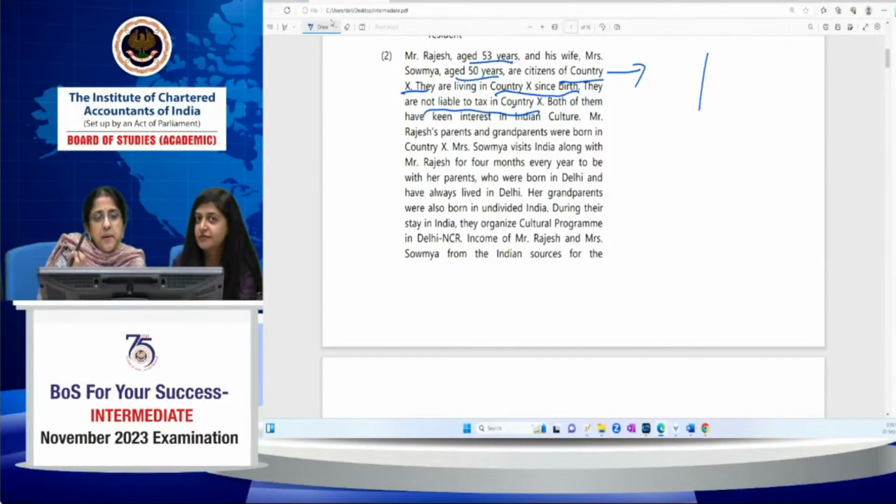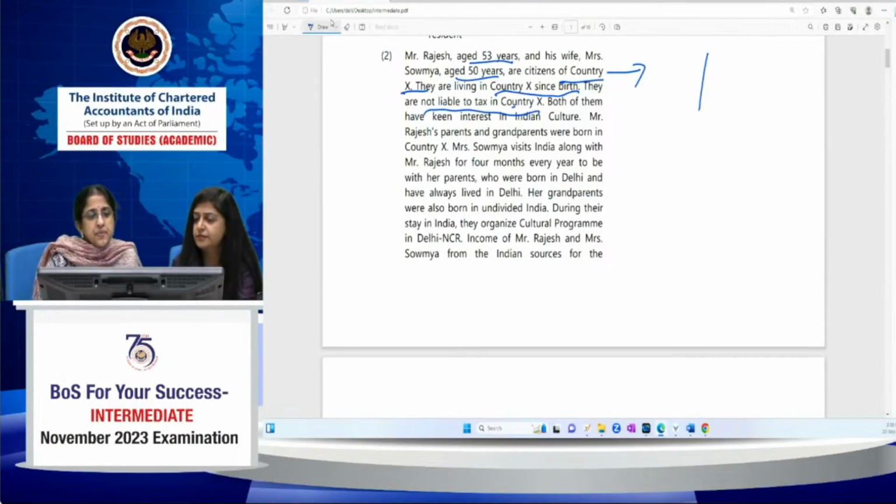This should strike you immediately, because 61A is not applicable to a person of Indian origin and all. It's applicable only to Indian citizens. So we can make out that 61A is not applicable to them at all. Anyway, we have to see whether he's a resident as per 61 first before coming to 61A.